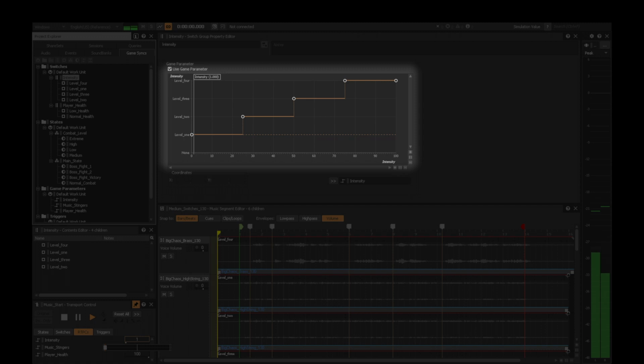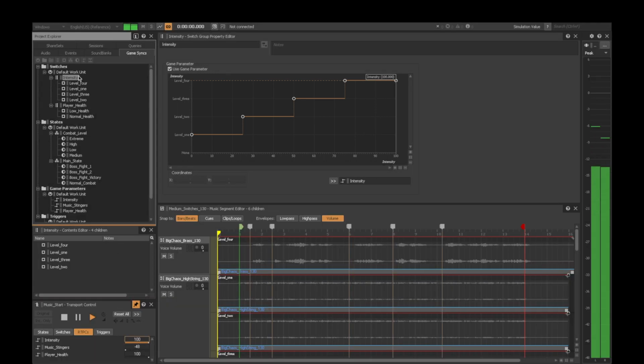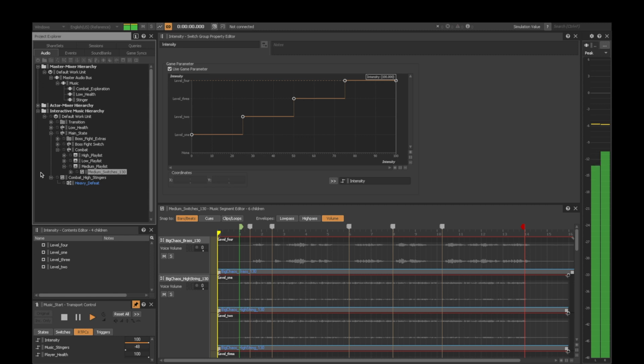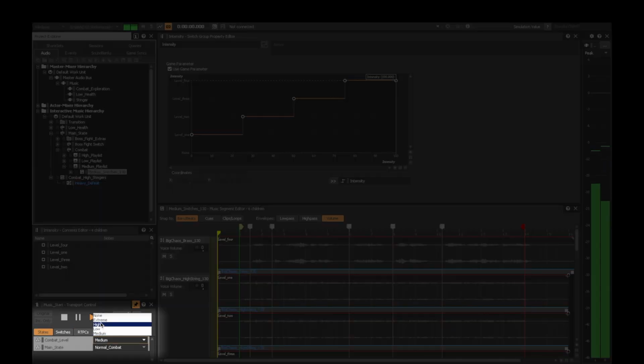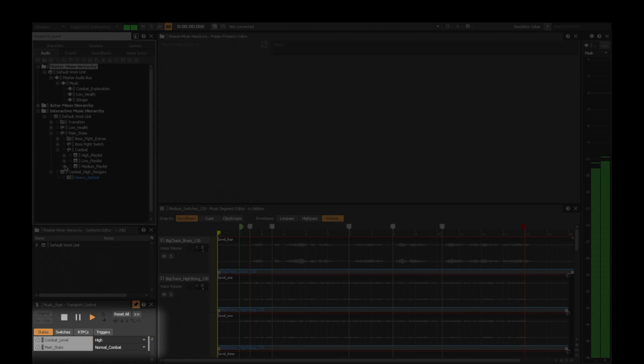As the intensity increases, we'll start to hear percussion, French horn, and the rest of the brass. Besides using RTPCs and switches to interact with gameplay intensity, this demo also utilizes states. Let's ramp up the intensity by changing the combat level state from medium to high.